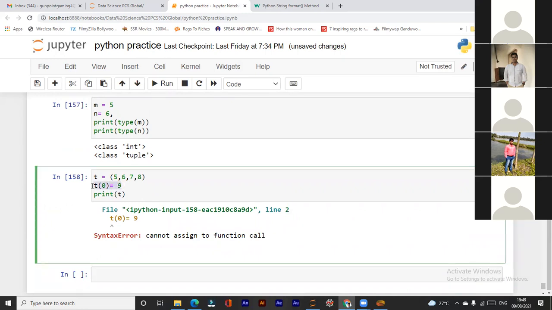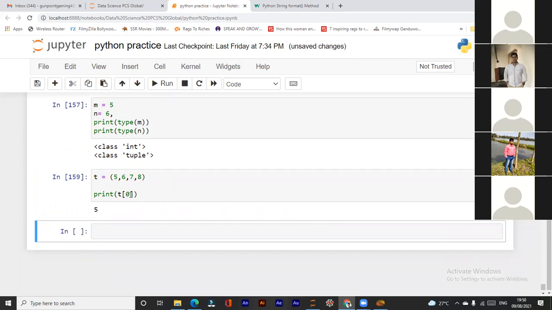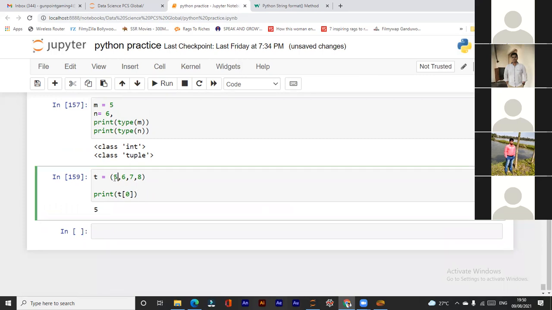In a tuple we cannot assign a value, but we can access the tuple with the help of an index number. Index number 0, we have element number 5.